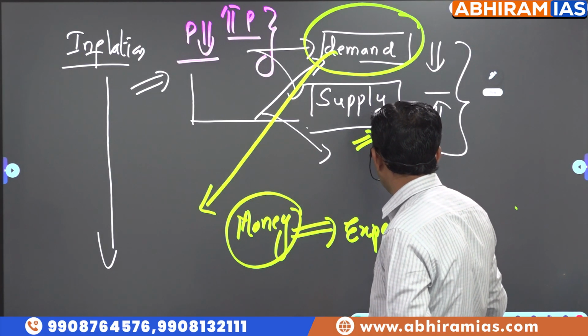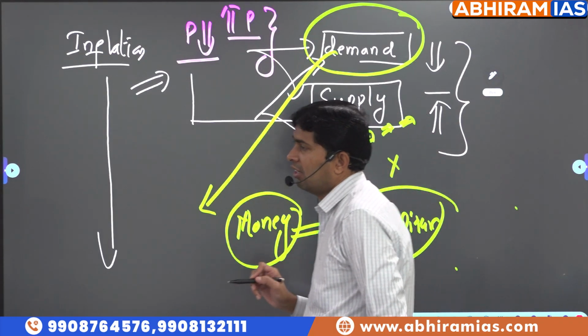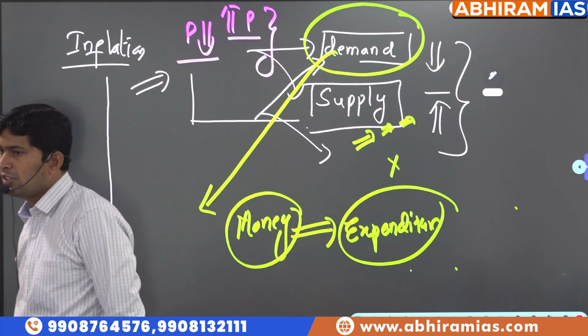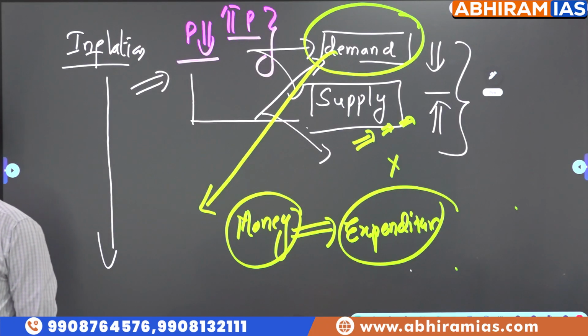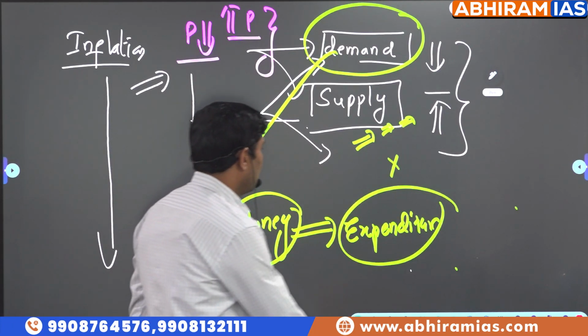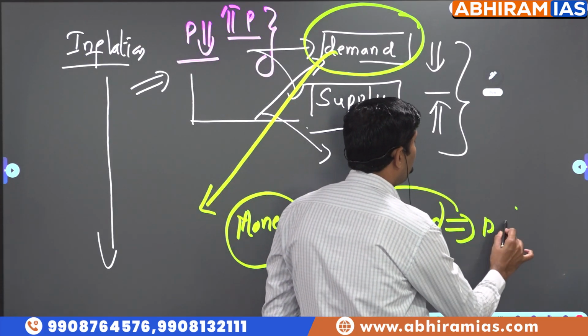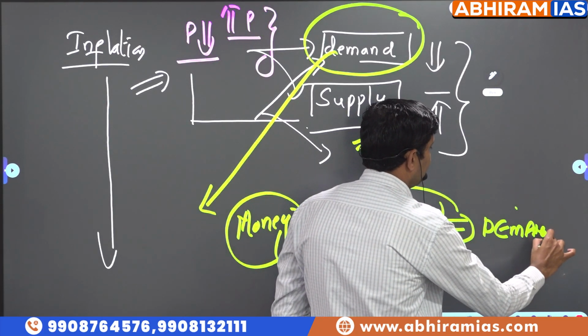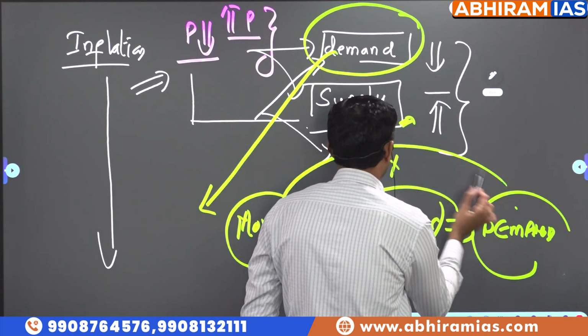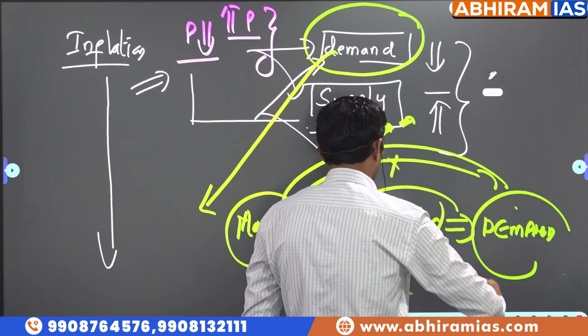If you have more money, you will spend, or if you have less money, you will spend. In both cases you will spend. But what happens to expenditure when more money is there? Increases. So what is the relationship between demand and money?